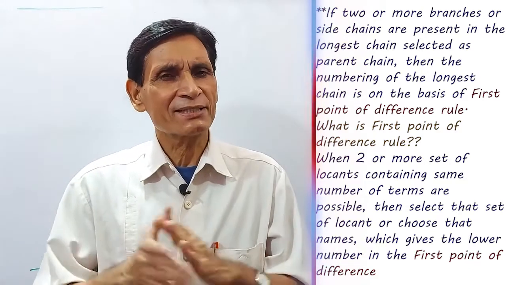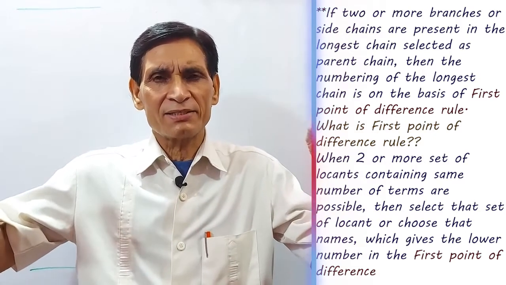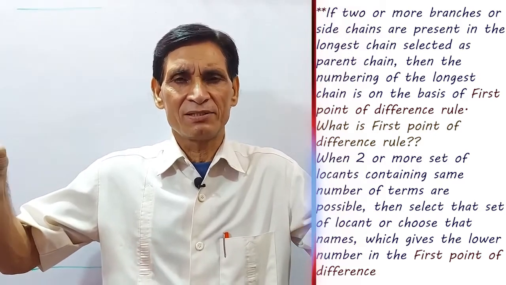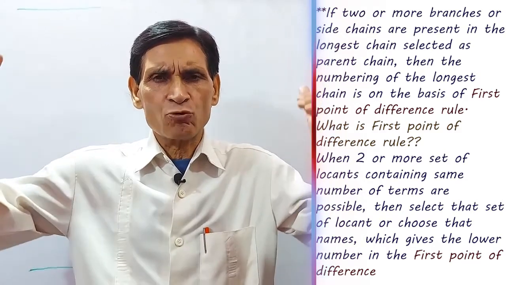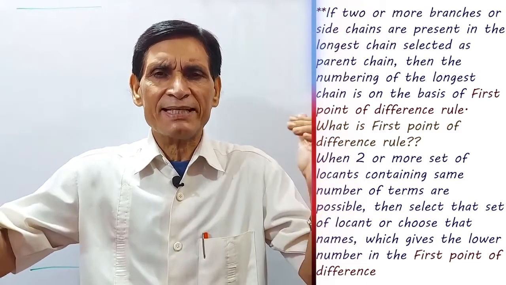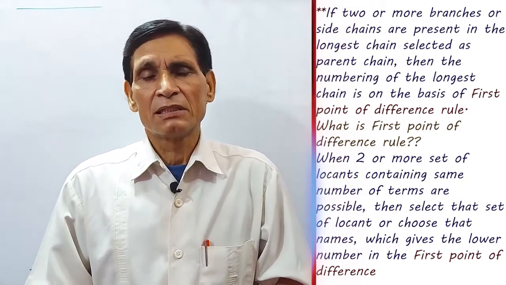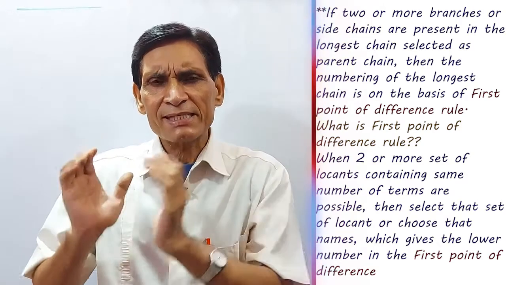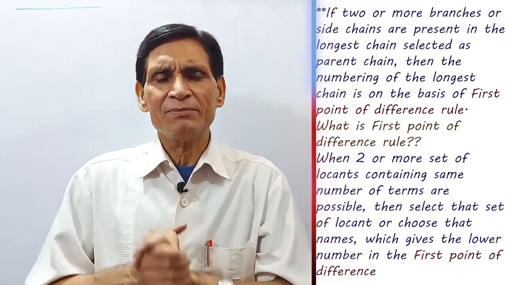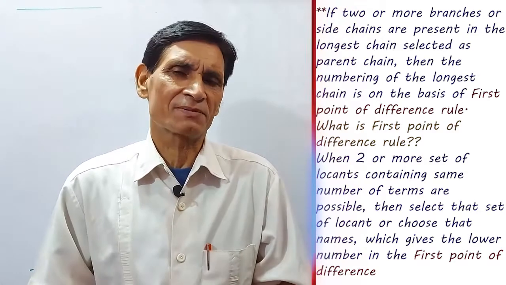In other words, if in the longest chain selected as parent chain, branching occurs at equal distance from either end, then select that set of locants, that name, which gives the lower number at the first point of difference.